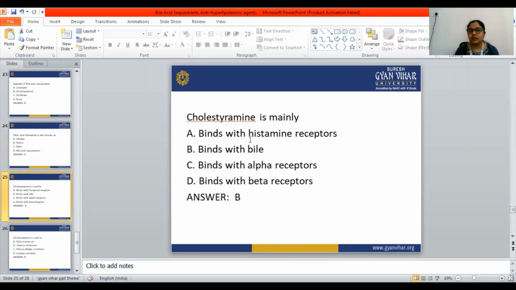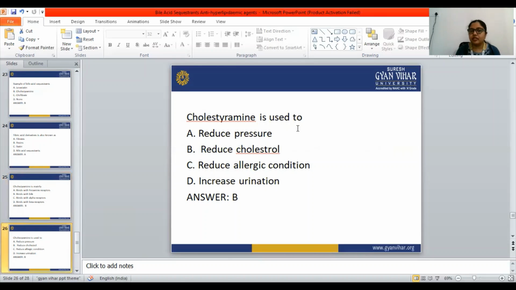Cholestyramine mainly binds with the histamine receptor, binds with bile, binds with alpha receptor, binds with beta receptor. So it binds with some component of the bile. Cholestyramine is used to reduce pressure, reduce cholesterol, reduce allergic condition, or increase urination. So cholestyramine is used to reduce the cholesterol.